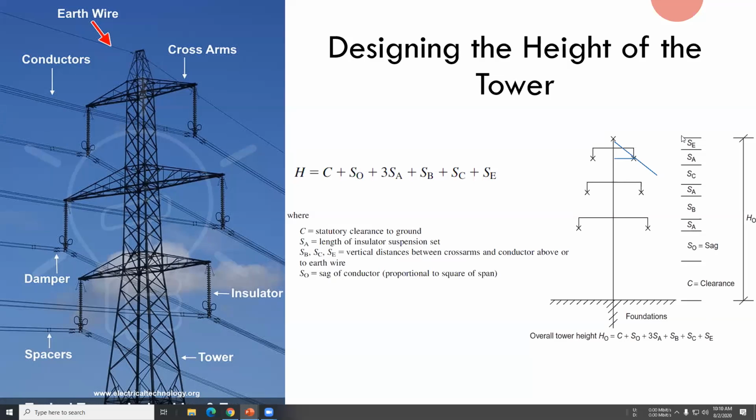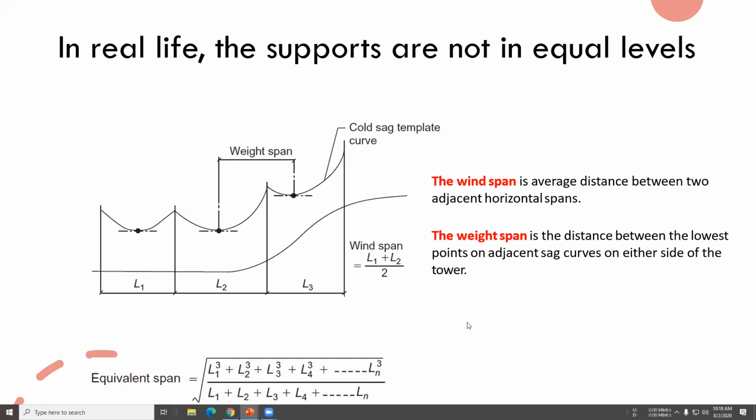After studying everything in this lecture, you will be able to find out the height of the tower you need. Now, we do not have equal levels of supports in real life. Usually span is the horizontal distance between towers, but due to unequal supports, we have to derive some other spans also.